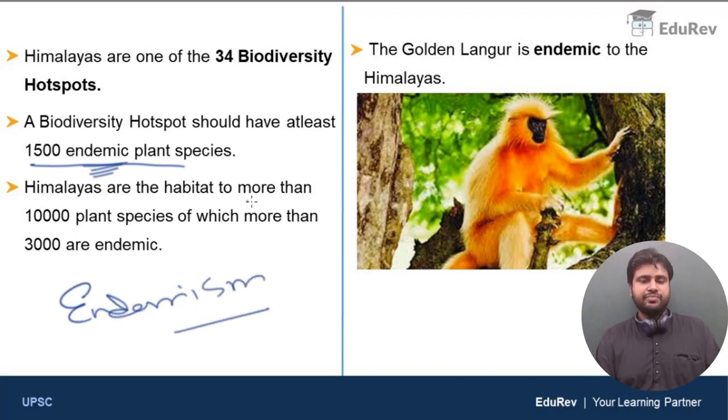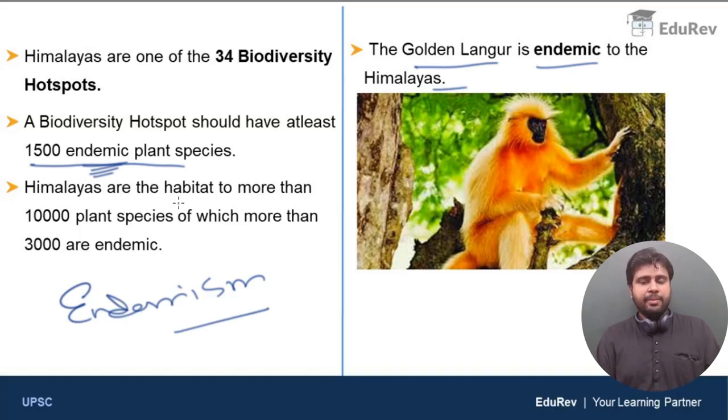So let us discuss this. You can see this monkey here, right? The beautiful monkey with golden fur. It is called the golden langur and it is endemic to the Himalayas. That means naturally, the golden langur is only found in the Himalayas and it is not found anywhere else on the planet. Human beings can introduce the golden langur to some other habitats, but that doesn't count. Naturally, the golden langur is only confined to the Himalayas. It only lives in a few parts of the Himalayas and you can never find the golden langur in any other part of the world. So that means the golden langur is endemic to the Himalayas. I hope you understood the meaning of the word endemism.